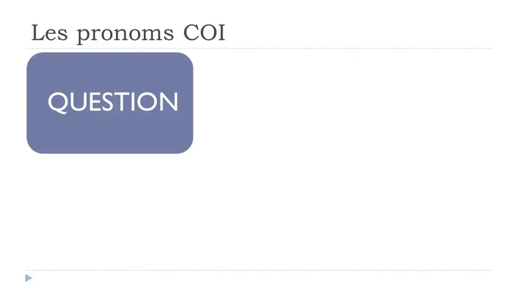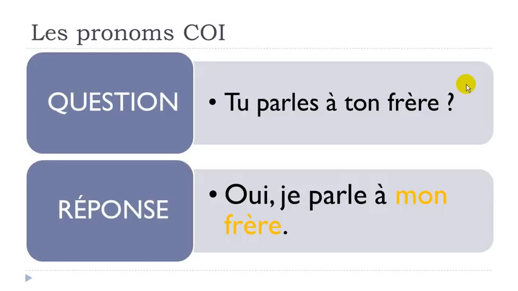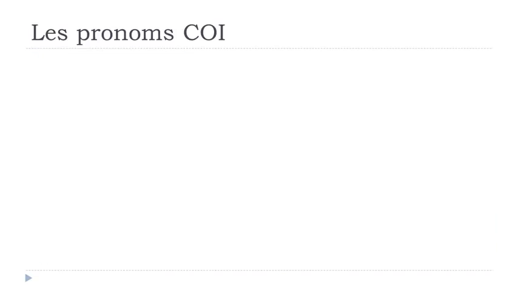So let's see the question. You can ask the question, tu parles à ton frère, and the answer that you could give, of course, would be oui, je parle à mon frère. But in most cases in French we won't repeat this à mon frère. We'd rather use pronouns just to avoid repeating this complément d'objet indirect. So we'll see how they go.